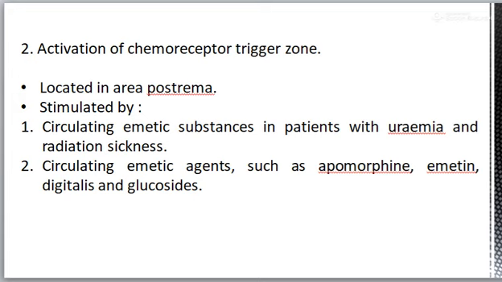So it is more permeable to many substances than the underlying medulla. Chemoreceptor cells present in the chemoreceptor trigger zone initiate vomiting when they are stimulated by circulating emetic substances in patients with uremia and radiation sickness, and circulating emetic agents such as apomorphine, emetine, digitalis and glycosides.